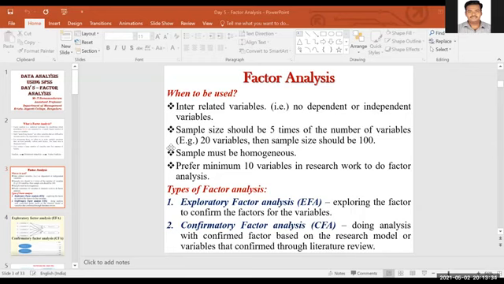That is one way you can confirm the factor, and with the help of the factor loading, there will be a column called rotated loading score. By having that factor loading value, we can say which variables have a high impact on the particular factor.